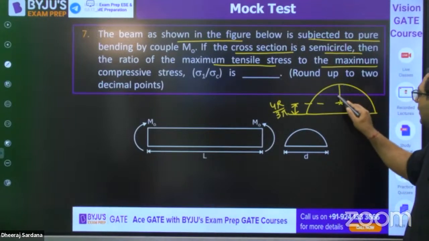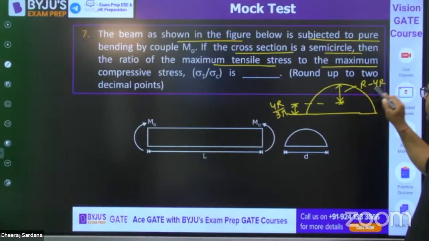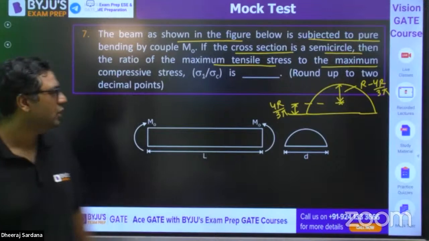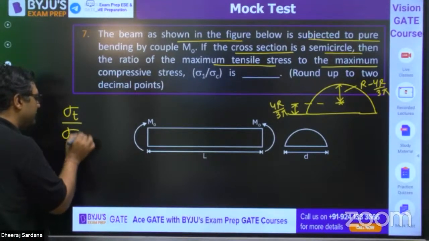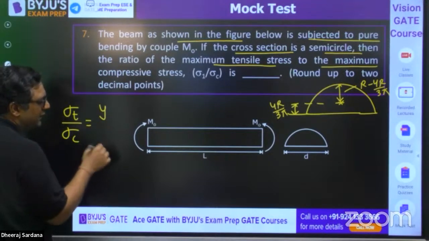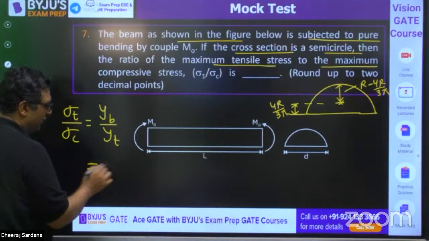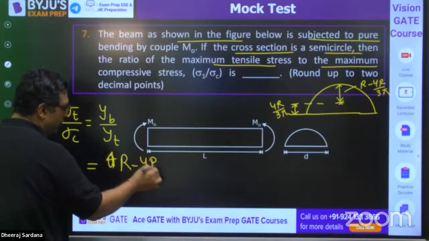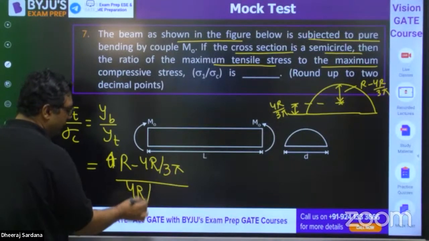So next, what will this one be? This is r minus 4r by 3 pi. In the top fiber, there will be compression. In the bottom fiber, there will be tension. So if you want to find sigma tensile by sigma compressive, it will be y bottom by y top. So it will be r minus 4r by 3 pi divided by 4r by 3 pi.